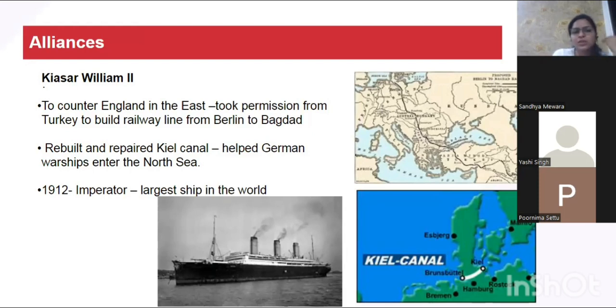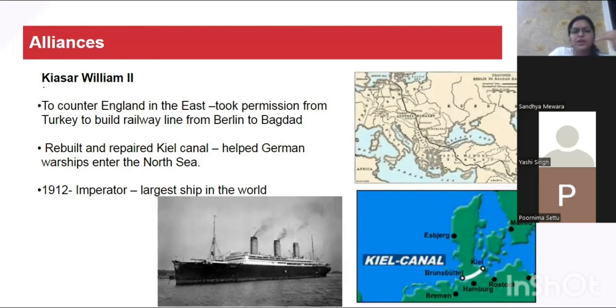Okay, so we are seeing that whatever decisions were taken by Bismarck. So what was the decision of Bismarck? That we would not hurt England. Why? Because Germany would not be in a position to tackle England. But all these decisions of Bismarck were reversed by Kaiser William II. And in a way, all the policies of Kaiser William II meant that he was trying to instigate England.